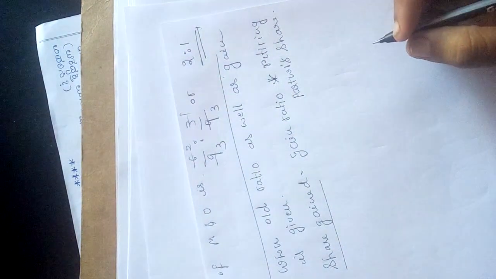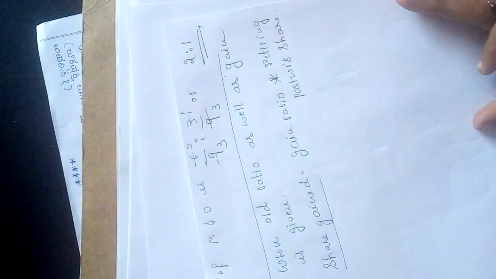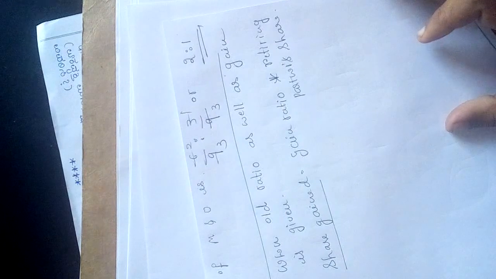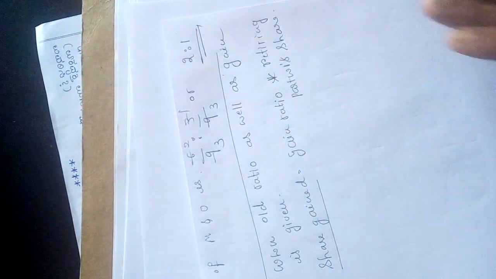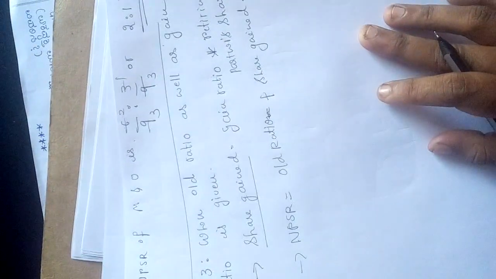They'll inform, right, which partner is retiring. So you'll get to know the information related to the retiring partner's share, then you'll get the gain ratio. If you multiply, you'll get the share gained. After that, what you need to do? You need to go for calculating the new profit sharing ratio. What is the formula? Old ratio plus share gain. So this is the formula. Understood, right? Okay. Now let us see one example for this particular case.